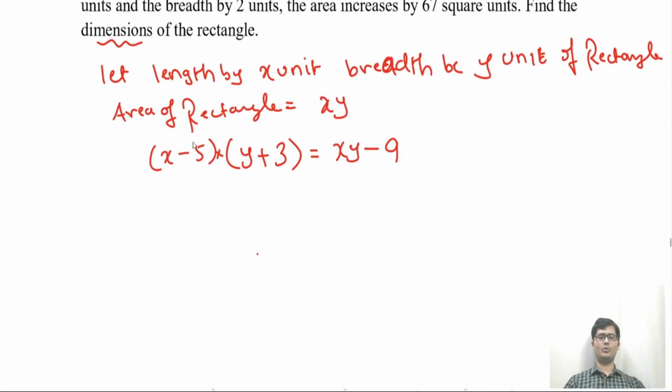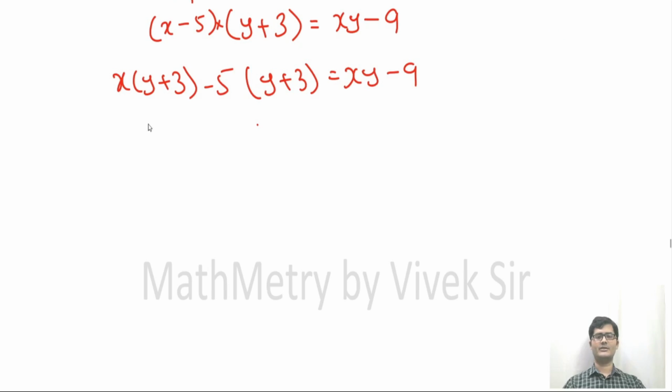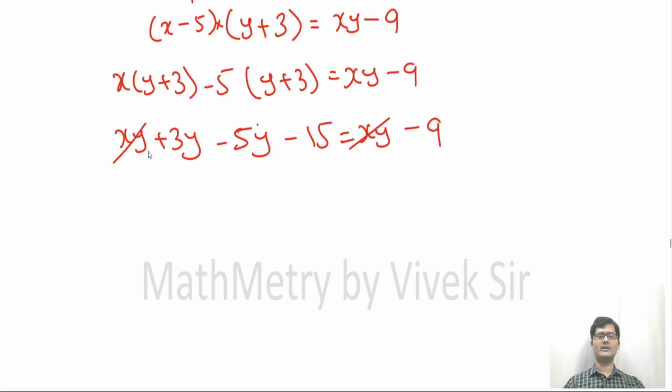So let us open the bracket. So (x minus 5) into (y plus 3) is equals to xy minus 9. So this becomes xy plus 3x minus 5y minus 15 is equals to xy minus 9. xy will get cancelled. So this is 3x.